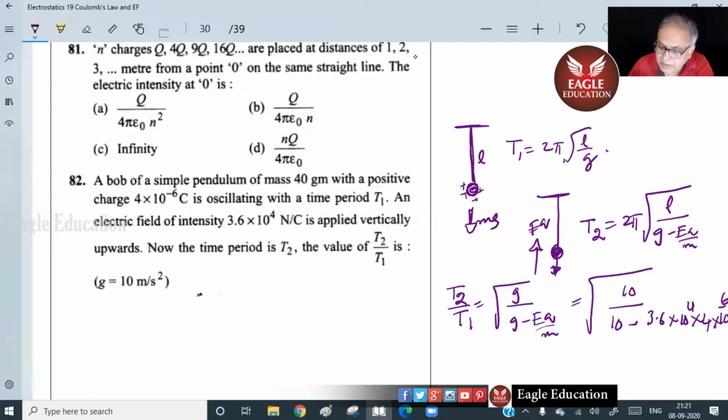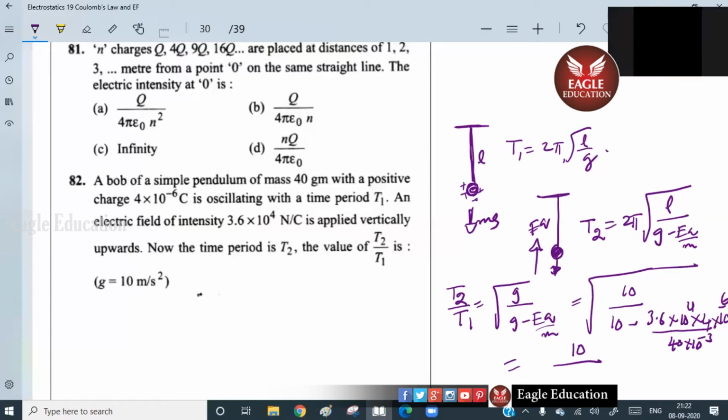Should have told the answer quickly, but no one is giving. Divided by 40 into 10 to the power minus 3. So 10 divided by, what will happen? Minus 6, 7, that is 1. 10.